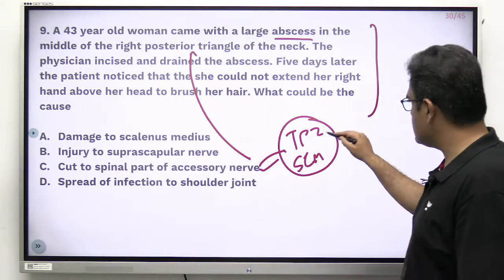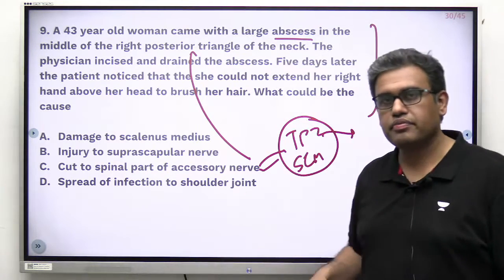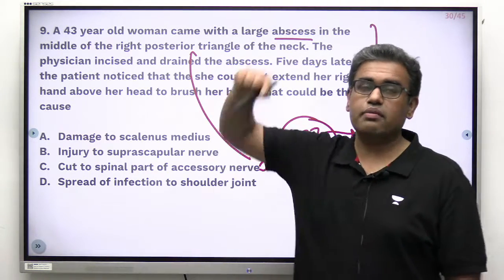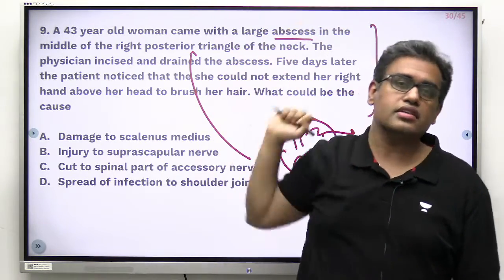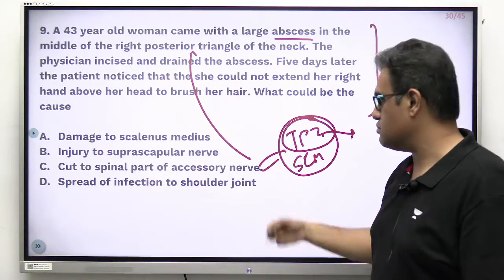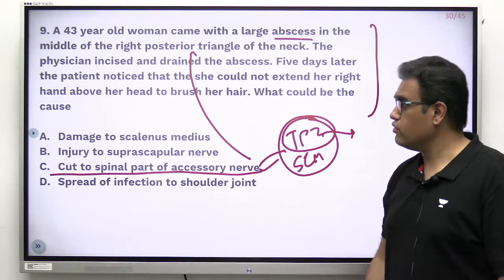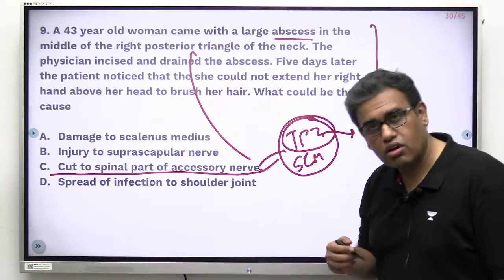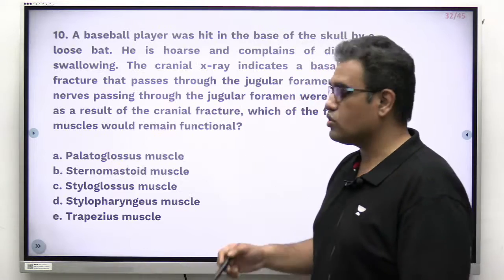So what about this? This trapezius, along with the serratus anterior, does the overhead abduction. Now brushing the hair, you need to abduct your hand more than 90 degrees. That is the point. Therefore, trapezius would have had some problem, and this would be the answer over here. Right? A very old and very often repeated question. Just remember this question. Let us move to the 10th question now.